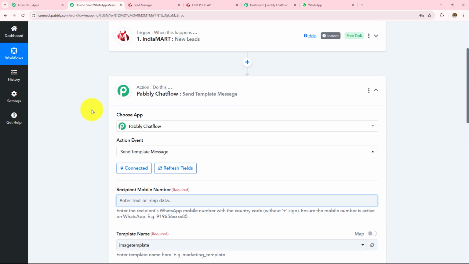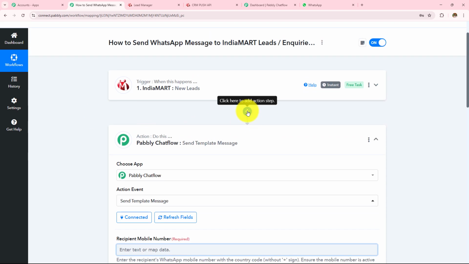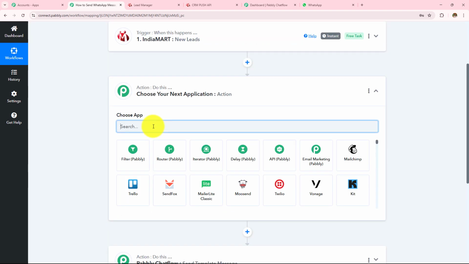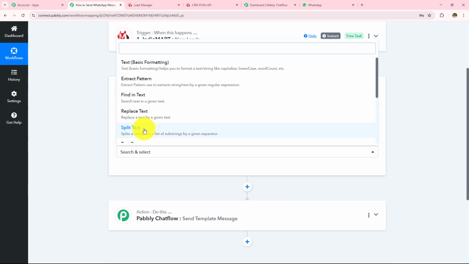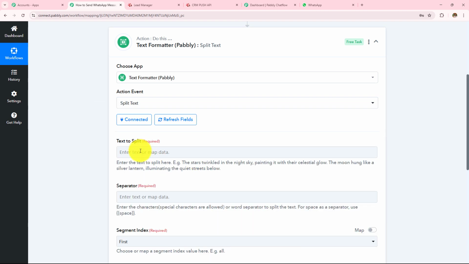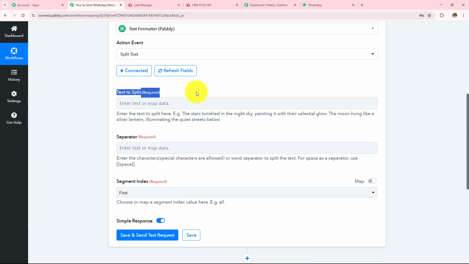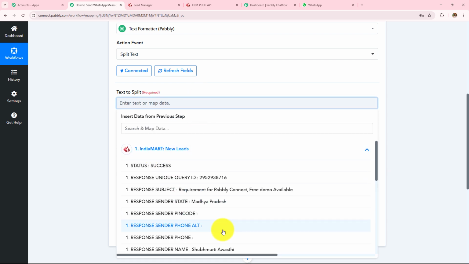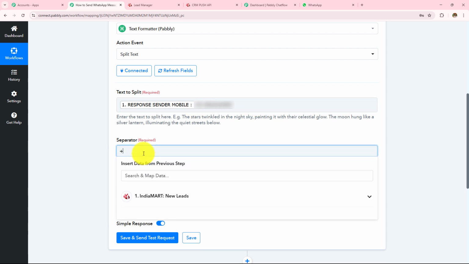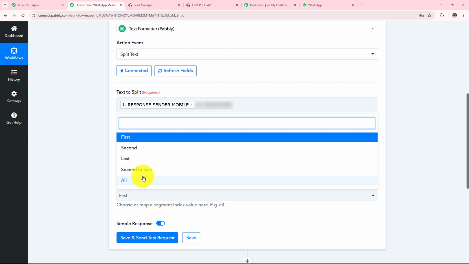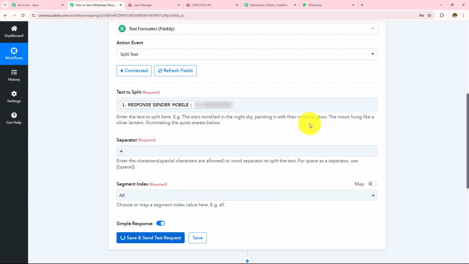So now we need to format that, and for that I'm going to use one more action step before this action step, and I'm going to click on this add action button and then search for a feature by Pabbly which is text formatter. And then in my action event, I'm going to take this split text and then click on connect. So in my text to split, I want to split the plus sign from my contact. So I'm going to map that contact that I have received in my IndiaMart response, this one, and then I need to enter the separator. So I need to separate this plus from the rest of the phone number. So I'm going to enter plus over here, and then in the segment index, I'm going to select this as all and then click on save and send test request.